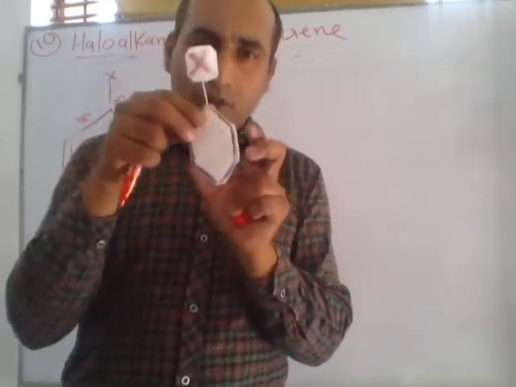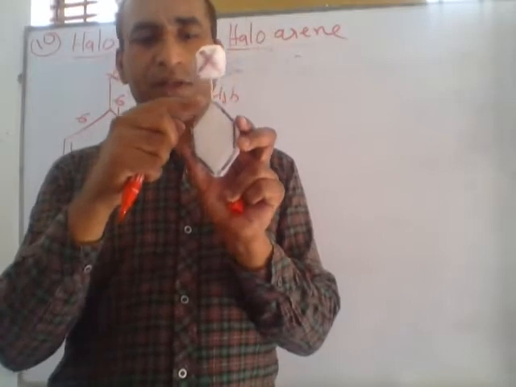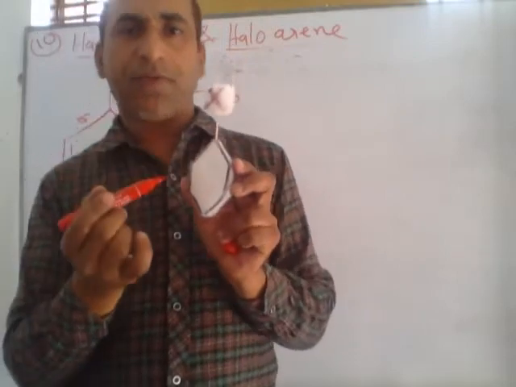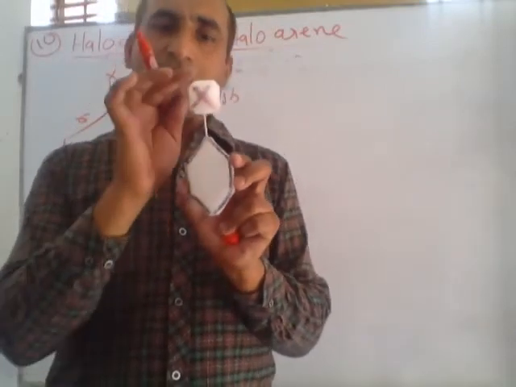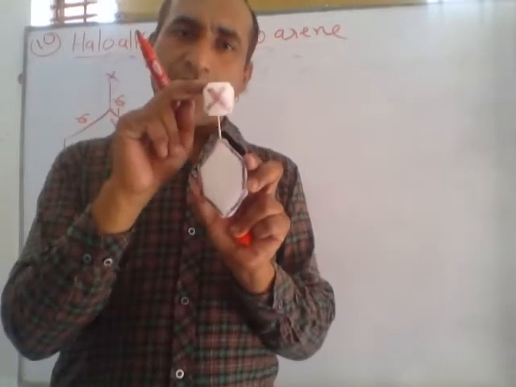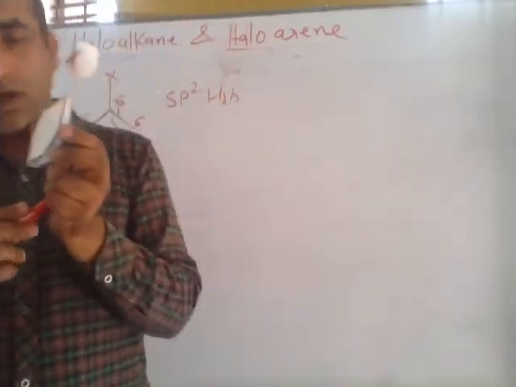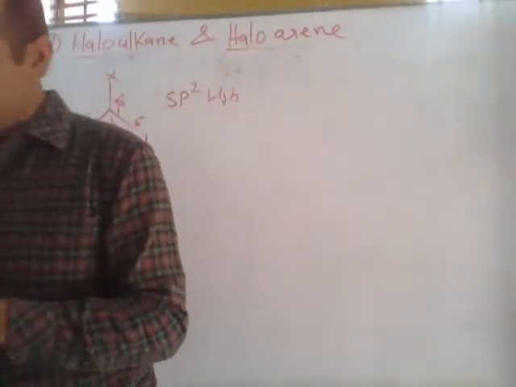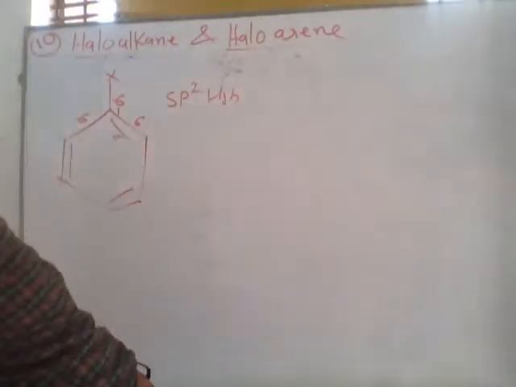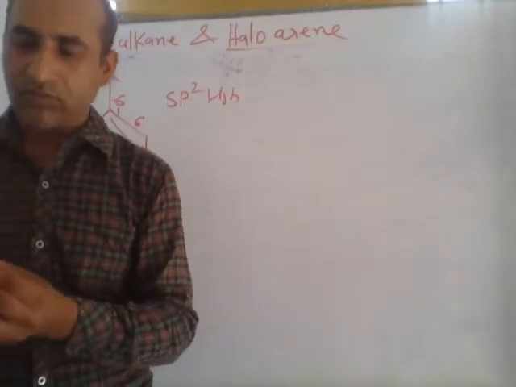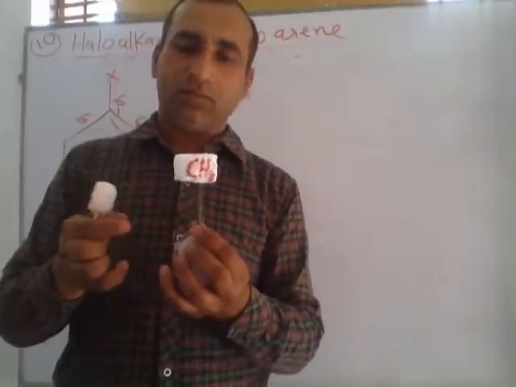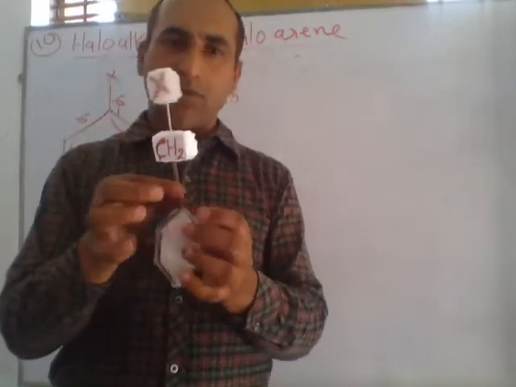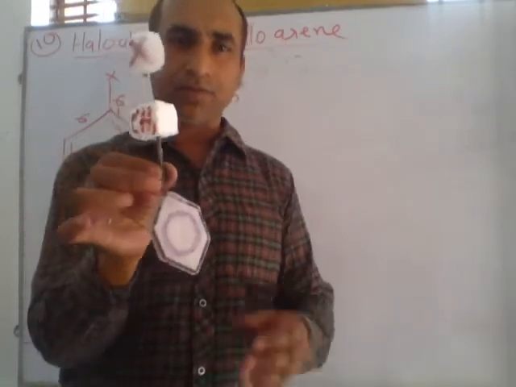But can you guess name of this compound? In this there is a six-membered ring, but no ring inside the ring. So this is cyclohexane and this is halogen. So we can say its name is halocyclohexane. Can you guess name of this compound? 1 minute. Name of this compound.